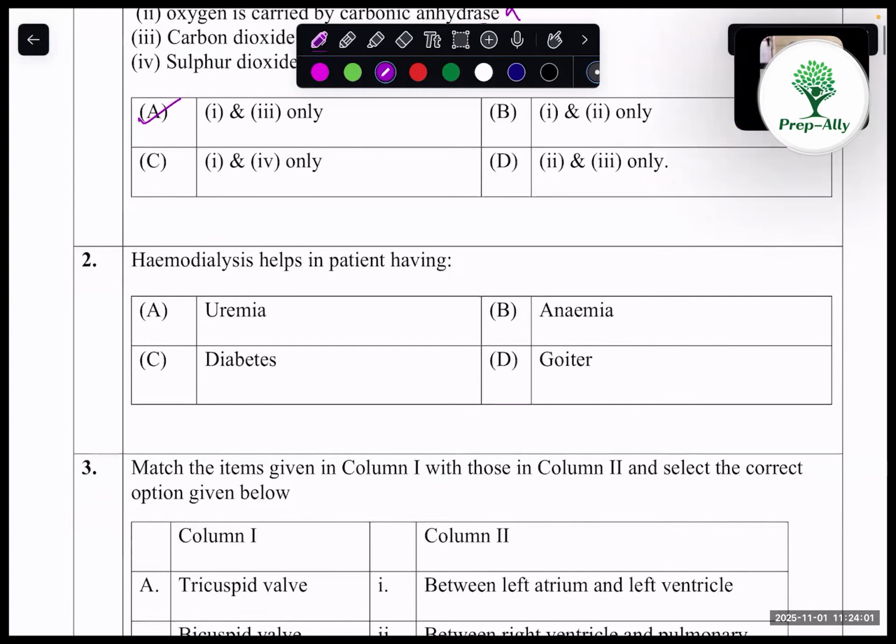Then hemodialysis helps in patients having four options are given: uremia, anemia, diabetes, goiter. So uremia, as we all know, is a condition which is caused by the buildup of toxic waste products in the blood, and it's especially due to the kidney failure. So option A is the correct answer here. And diabetes is related with high blood glucose level, and goiter, it's iodine deficiency. Anemia, that's due to deficiency of iron. So option A is the answer here.